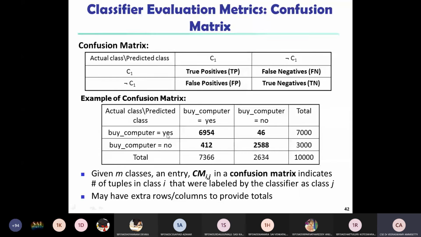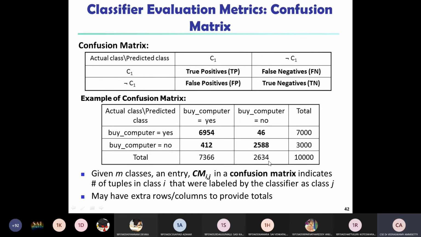So here I consider, for example, 6954 as the value for true positive. Next, buy computer equals yes, and here also no, we have 46 values that are no. Let us say the total is 7000. Buy computer equals no: false positive case 41, and true negative 2588, so the total is 3000. Finally, the yes conditions total 7366 and the no conditions total 2634.